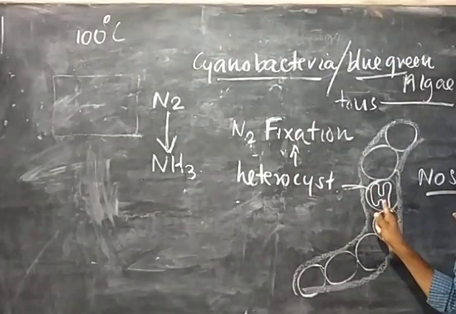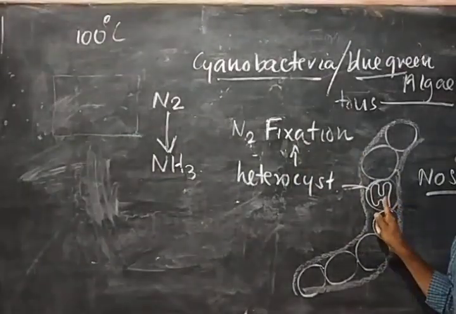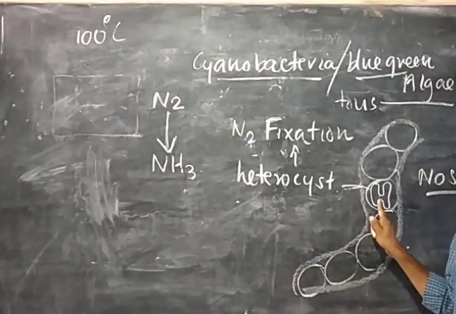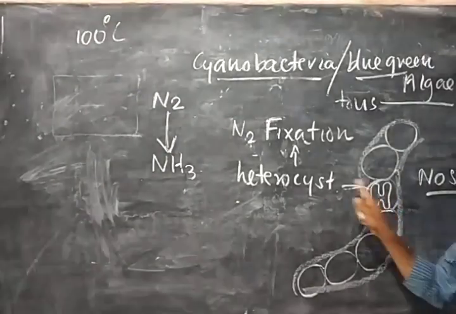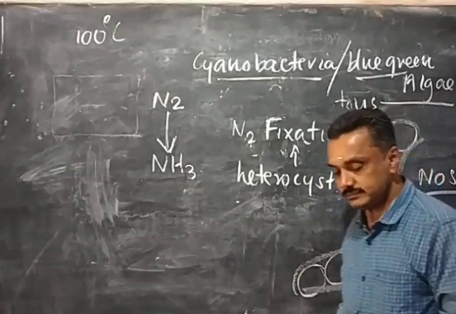By the heterocyst. So one more question. Name the cell helping in nitrogen fixation. The name of the cell is heterocyst.